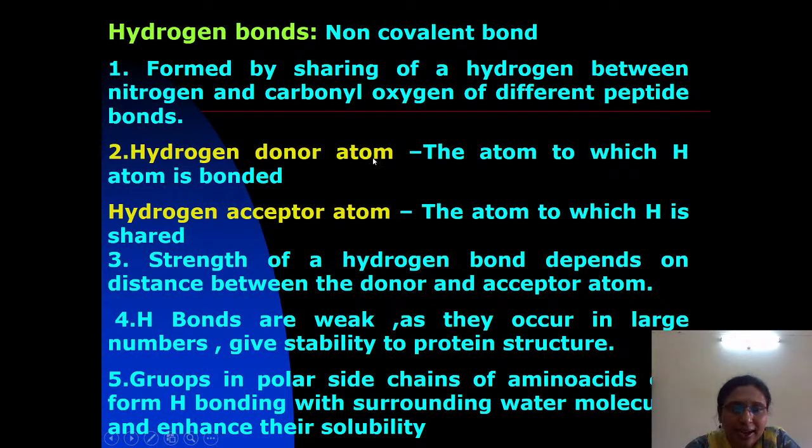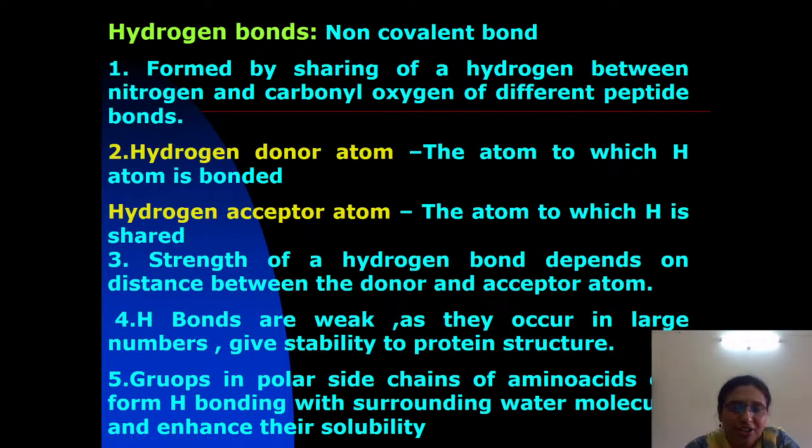Now there is a hydrogen donor atom and a hydrogen acceptor atom. The atom to which hydrogen is bonded is called the hydrogen donor atom. The atom with which hydrogen is shared is called the hydrogen acceptor atom.